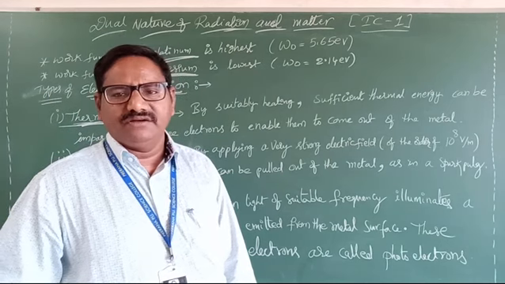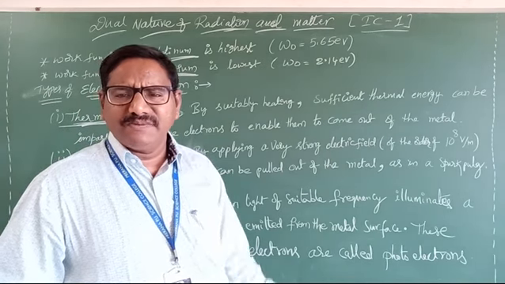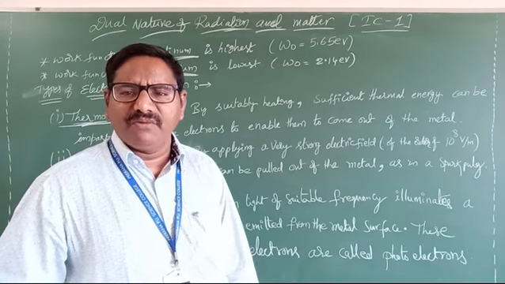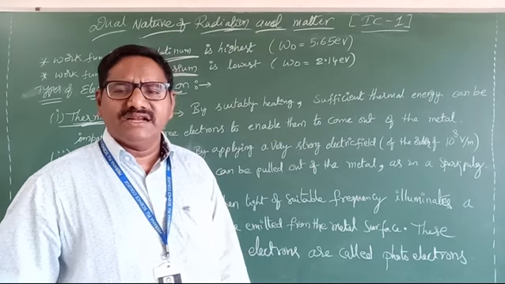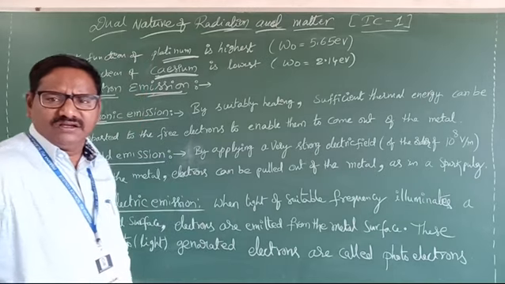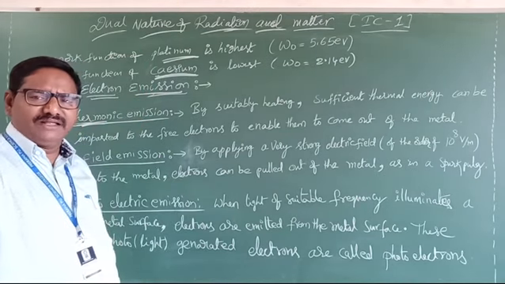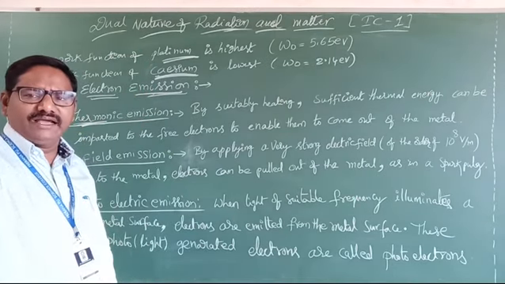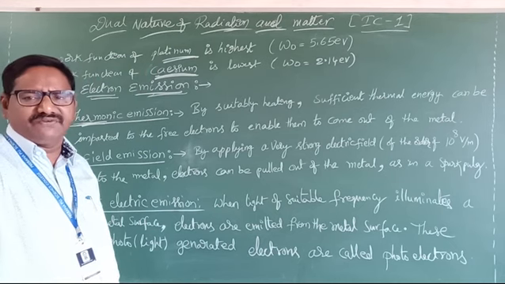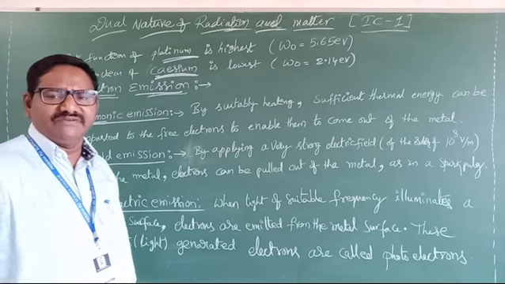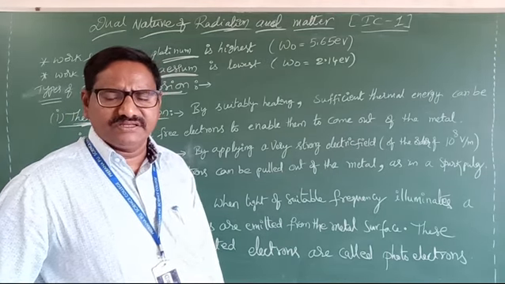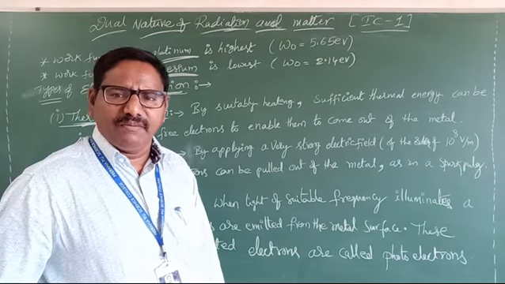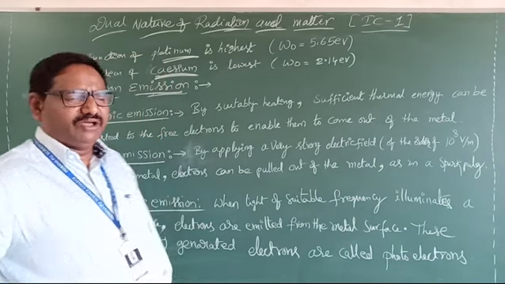To explain all this, light is a form of energy. Simply, light is an energy form. That energy is received by the metal surface and by the electrons, so they can overcome the positive potential of the surface and come out from the metal surface. That is what we are learning.